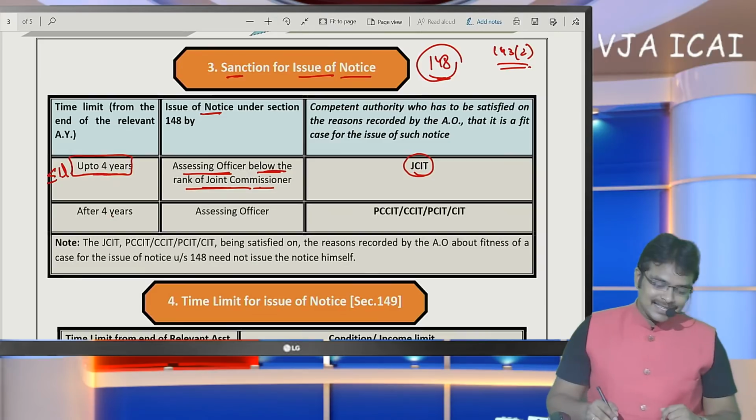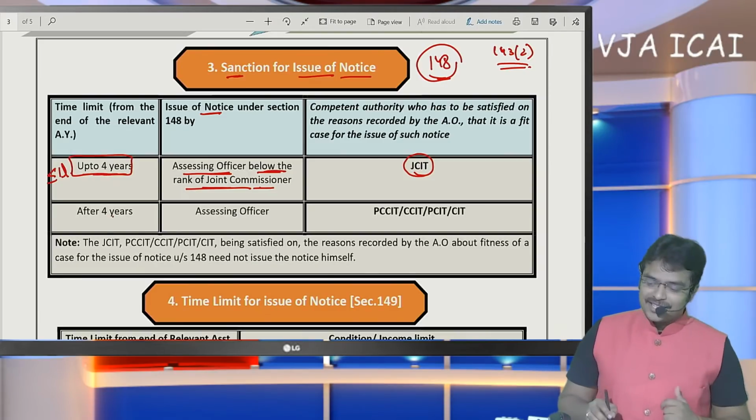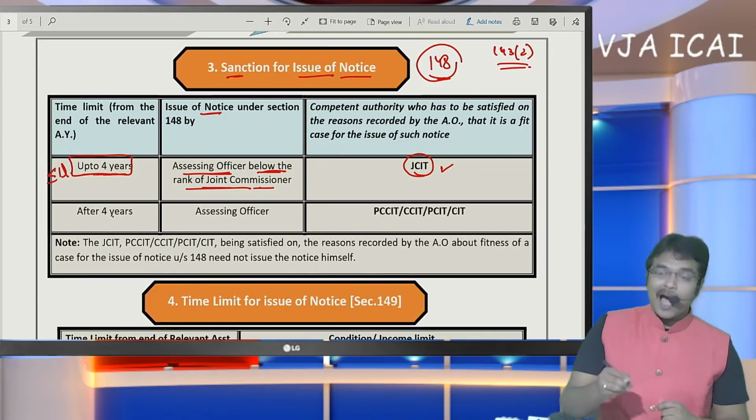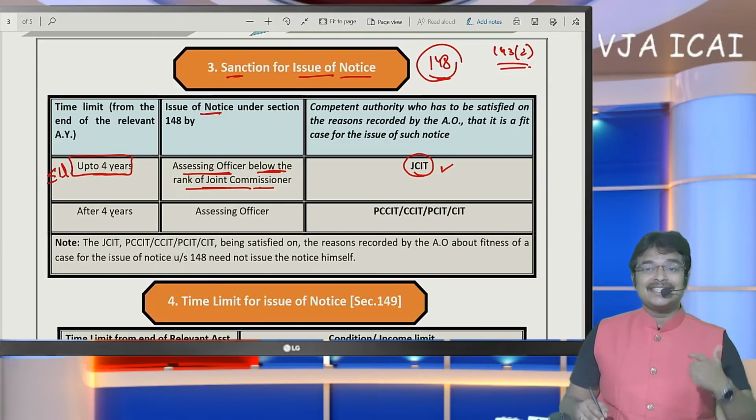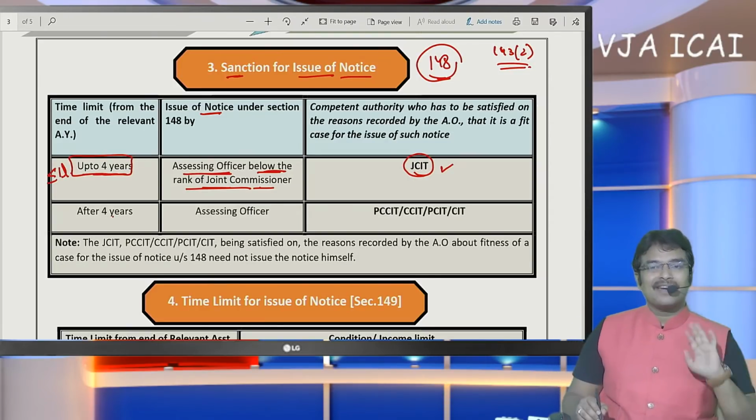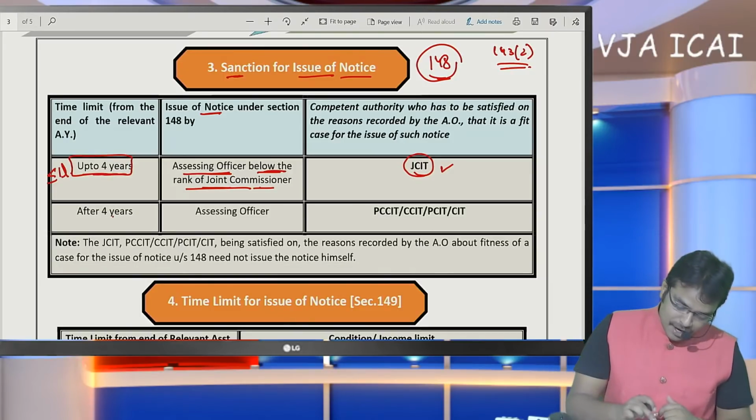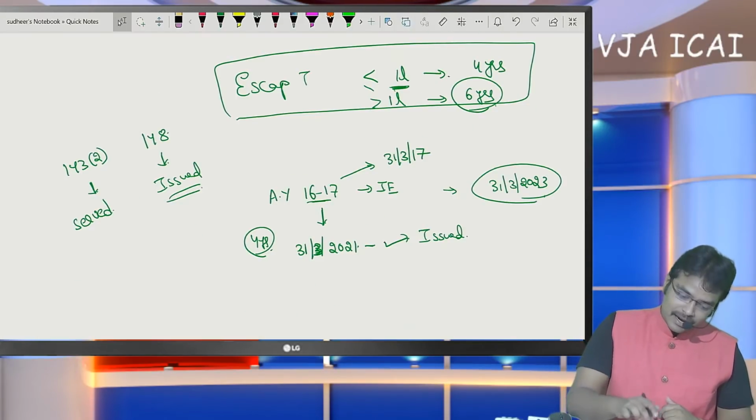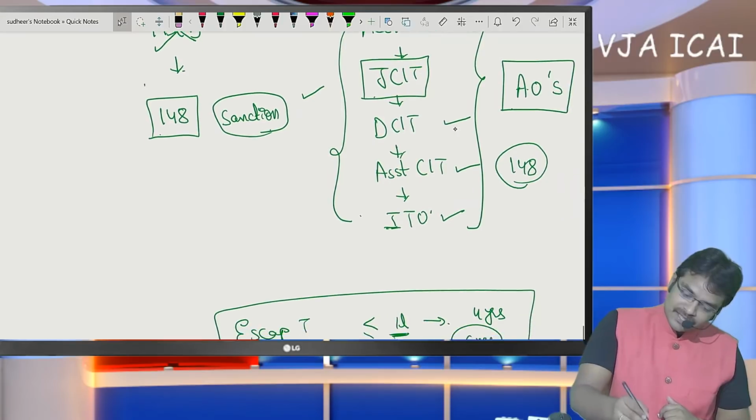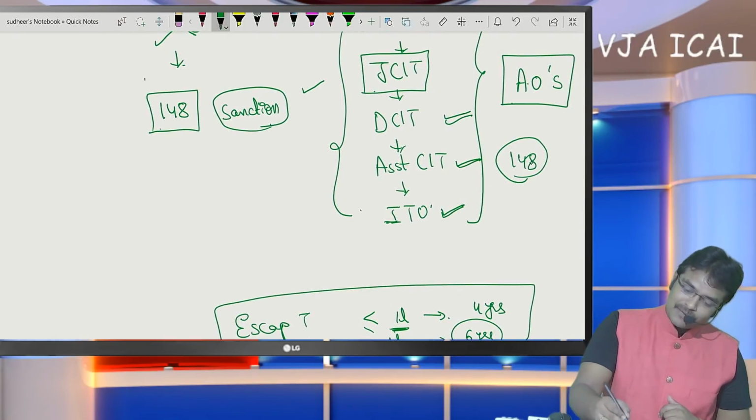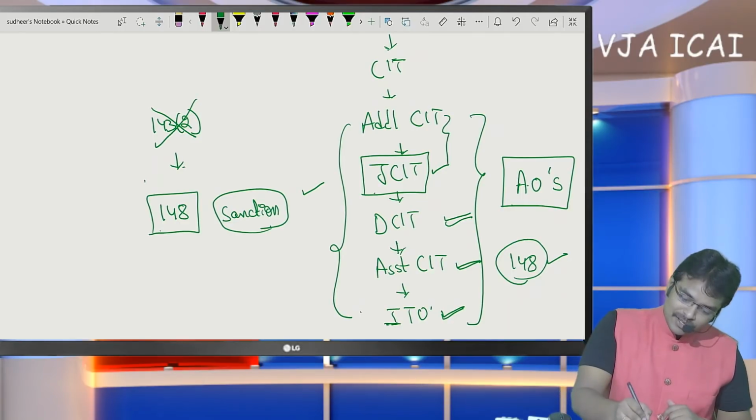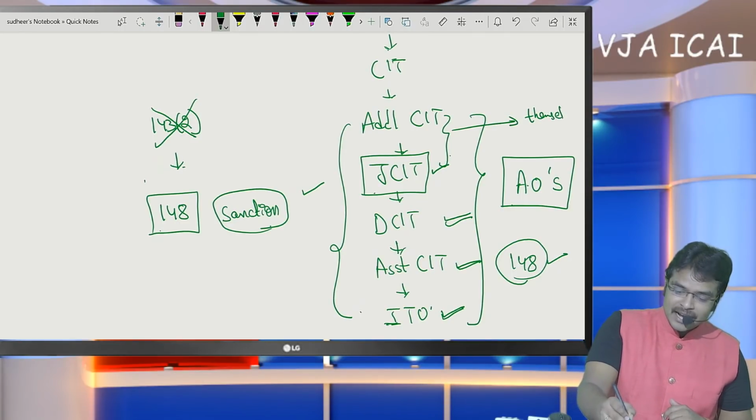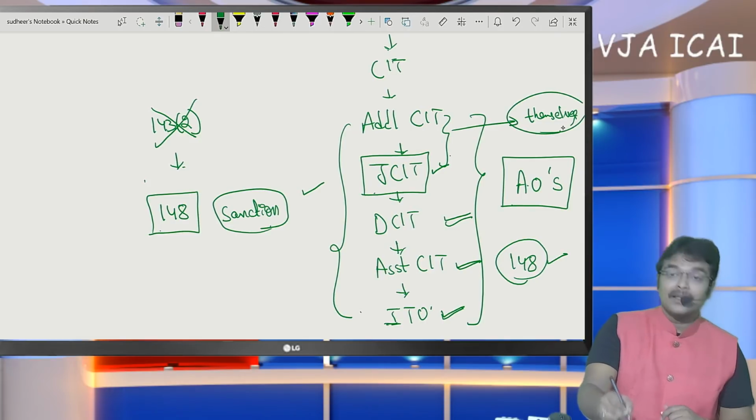In such a case, an officer below the rank of JCIT is required to take the approval of the JCIT, and officers of JCIT and above need not require any approval. They can issue directly without any approvals. If you refer to our hierarchy here, these 3 officers, in order to issue a 148 notice, require the approval of JCIT. What about these 2 officers? These 2 officers can issue themselves. They need not take approval of any person.